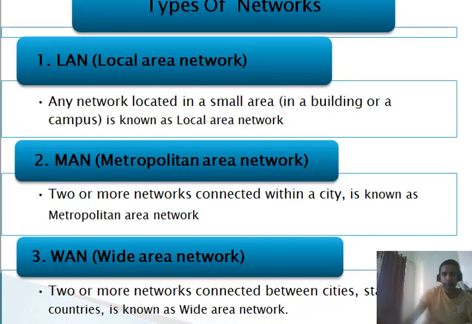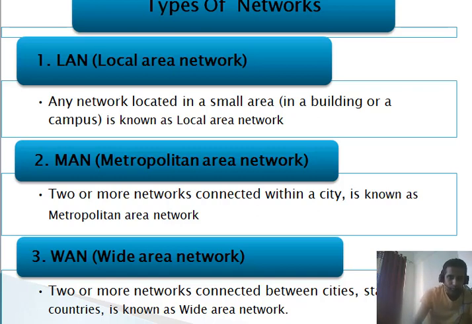It's a small network. It can be created in a company, and it can be created within a small home, or it can be created in a small building, so that we use the term LAN. So educational institutions like colleges, universities, all are having what? LAN. So basically speaking, LAN is something that we define as a small network.